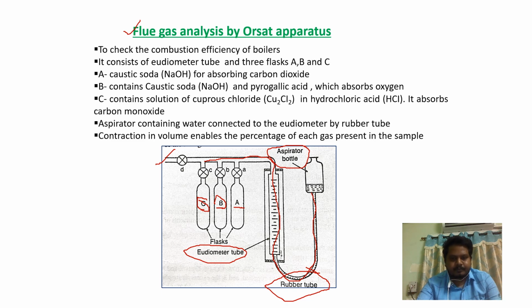So finally, we can see the contraction in volume that gives the percentage of each gas present in the sample in the eudiometer tube. So this is regarding the Orsat apparatus, which is used for finding the flue gases in the combustion.